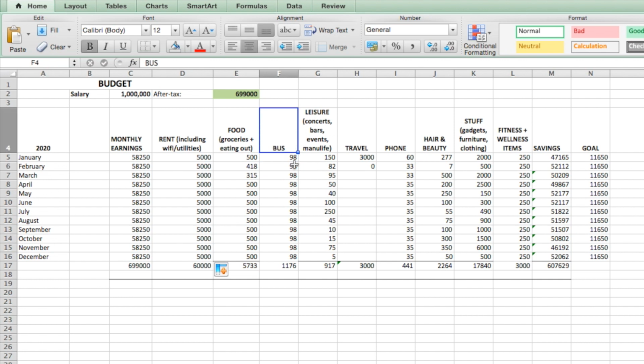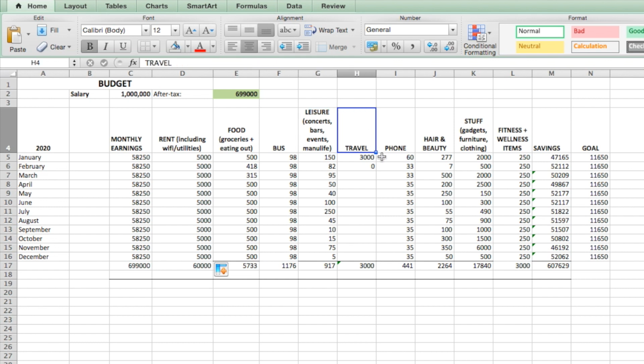These categories are kind of just my categories, but of course, depending on your circumstances, maybe you drive a car, so this would be something else. These are totally interchangeable. Then we have a leisure category, which just clumps everything together. Before COVID, I was an avid concert goer. I went to a lot of concerts and I went to bars occasionally, events. I added Manulife in there for some reason, I guess for events such as going to a massage therapist, stuff like that. Kind of weird.